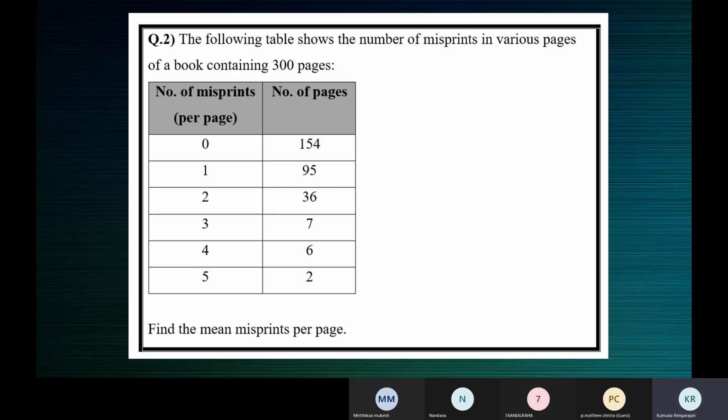What is that new column which we need to prepare? Not the total and not the mean. The new column is xi into fi. We need to prepare the xi into fi column.